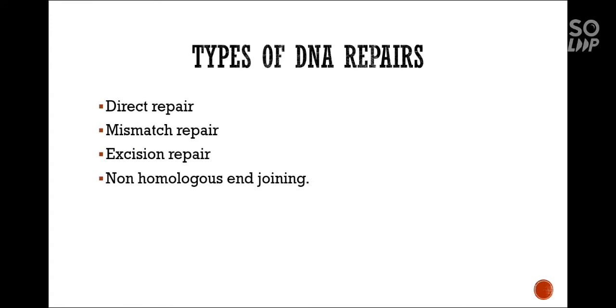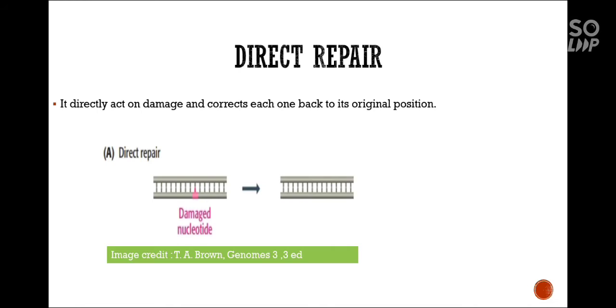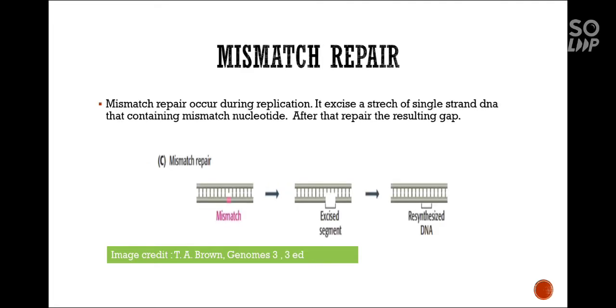Mainly there are four types of repair systems: direct repair, mismatch repair, excision repair, and non-homologous end joining. Direct repair acts directly on the damage and corrects each one back to its original position.